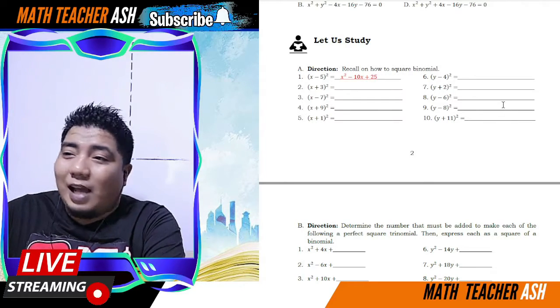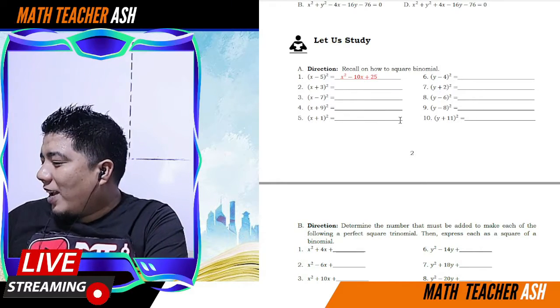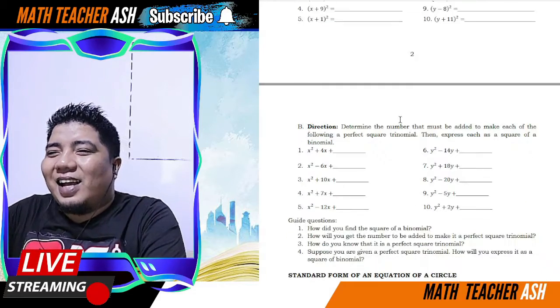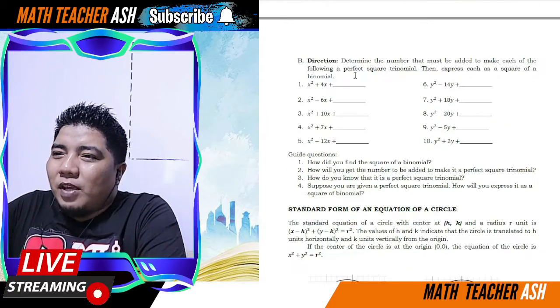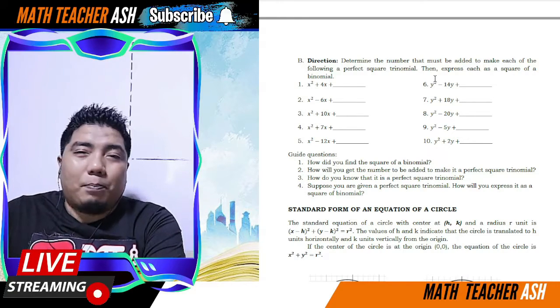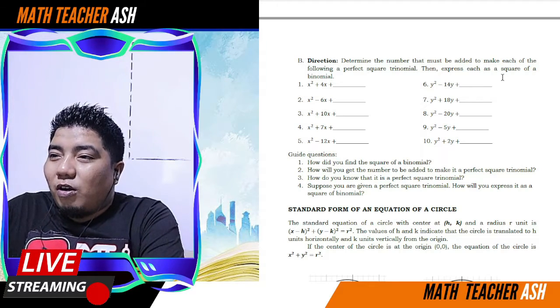So basically, we just answered all of the questions in this given review. Okay, napakadali lang, my dear math learners. Easy, right? Yes, easy lang talaga. Now, let us go to letter B. Now, determine the number that must be added to make each of the following a perfect square trinomial. Okay, then express each as a square of a binomial.